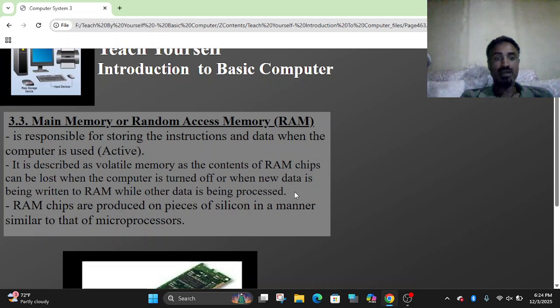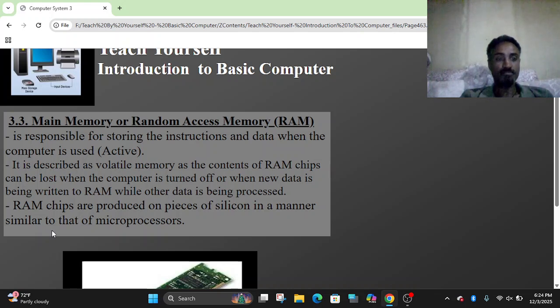Therefore, RAM is a volatile memory, a working memory. While writing a letter, it is stored temporarily in RAM. When we save it, it is transferred to the hard disk or other external storage drive.